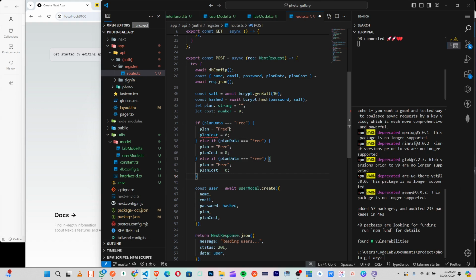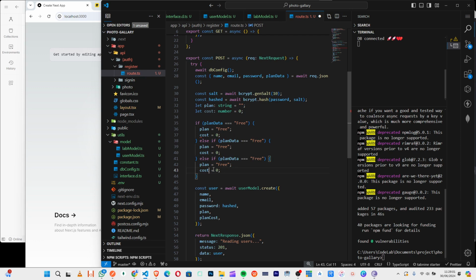Okay, so let us work it out. So we will say if data plan, that means what we pass from here, equals to free, right? There's no point having this here. Equals to free. Then the plan cost, or the cost rather, the cost will be 0. So here cost, then here as well cost. I hope now they understand how it is done, right?